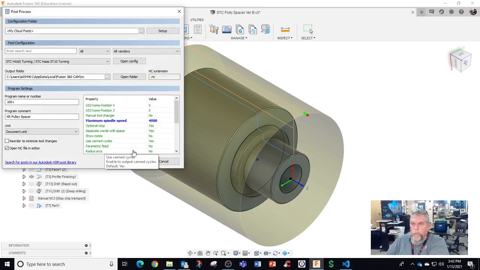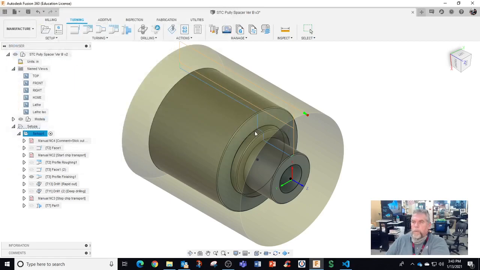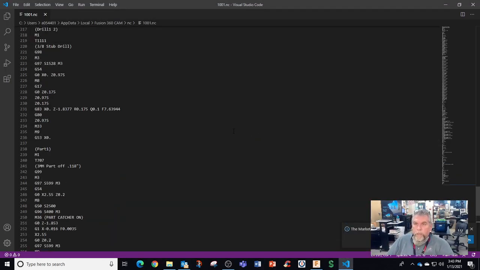Post the code. It worked. Go to the end, and let's look at our heights. Still goofy on the heights. 975, 175, 975, 175, R of 175. It's like zigzagging.